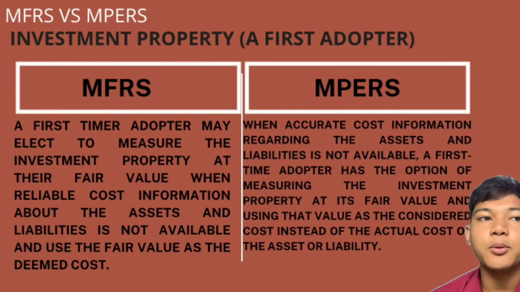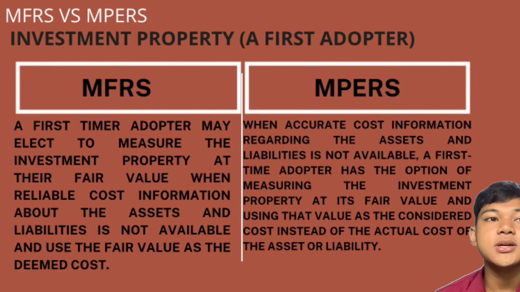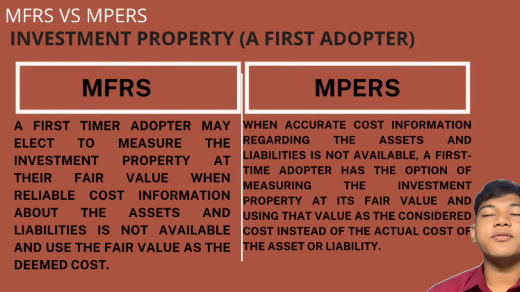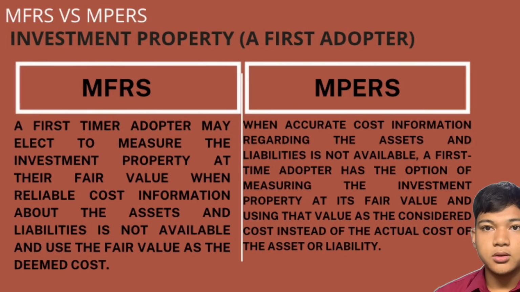The last one is investment property for MFRS versus MPERS for first adoption. So look at the MFRS. A first-time adopter may elect to measure the investment property at its fair value when reliable cost information about the asset and liabilities is not available, and use the fair value as the deemed cost. For MPERS, when accurate cost information regarding the asset and liabilities is not available, a first-time adopter has the option of measuring the investment property at its fair value and using that value as the deemed cost instead of the actual cost of the asset or liability.